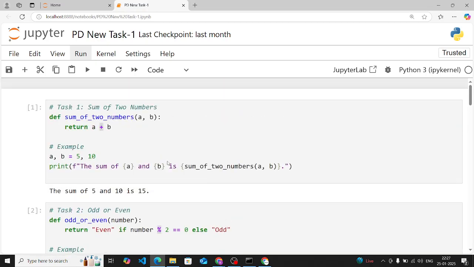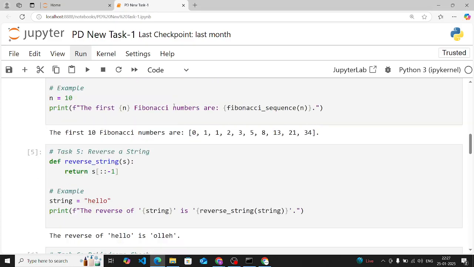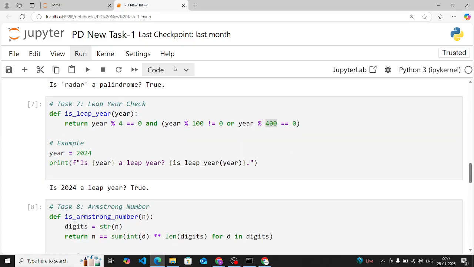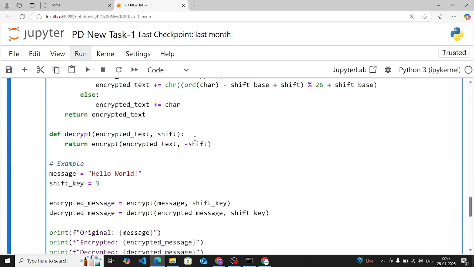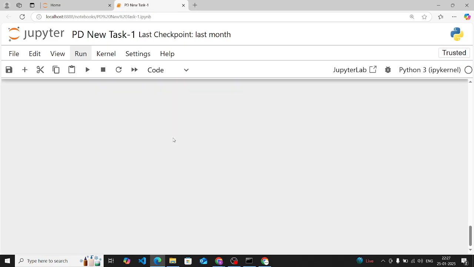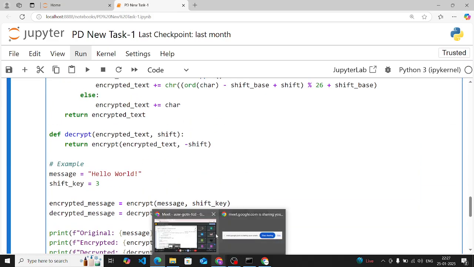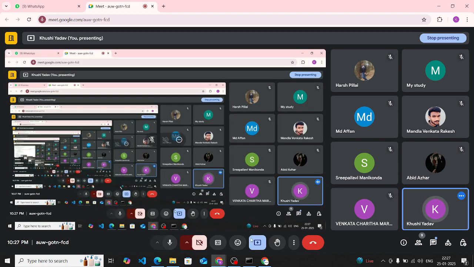So I hope the description of the task is clear. You have to perform this bundle of tasks for your task 1, and then in the last you have to make this very mini project, the custom encryption decryption system. So yes, I hope it's clear what you have to do in your task 1.